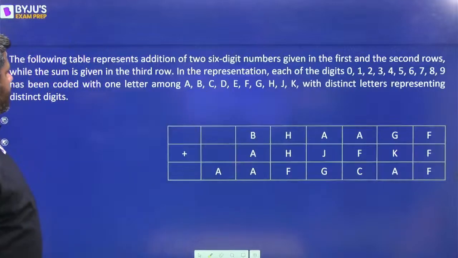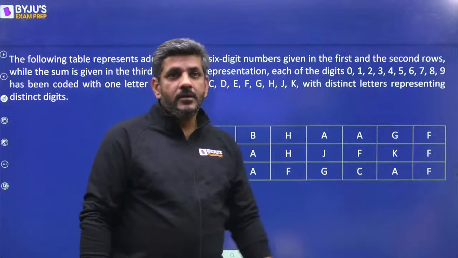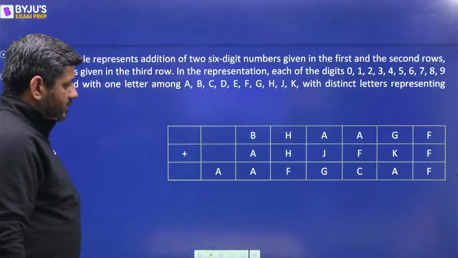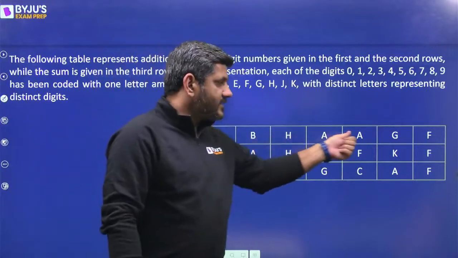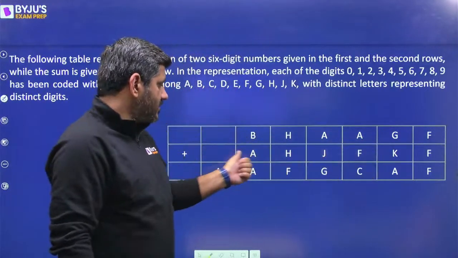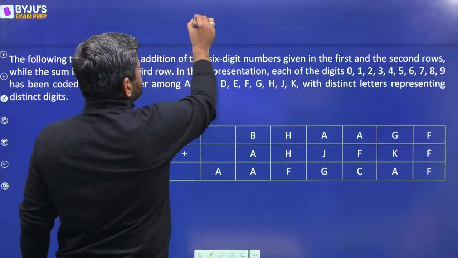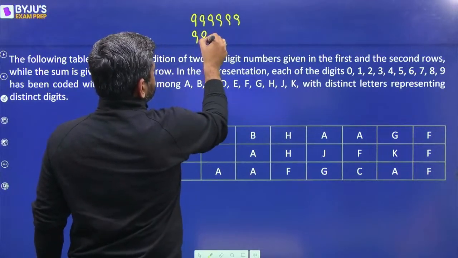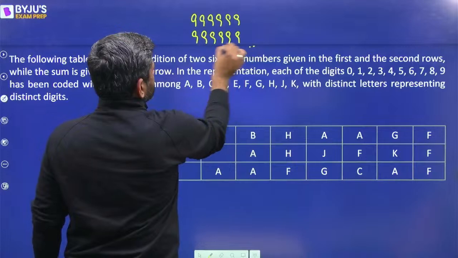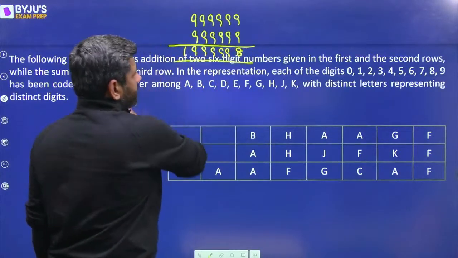So once again, I have written all of this on this next page, and I've made it a little longer. So let's see how do we do this question. First thing, how do we start? It's a 6-digit number. It's a 6-digit number. Their sum is a 7-digit number. The largest 6-digit number is this. If it is added to another 6-digit number, still it will give you something like this.